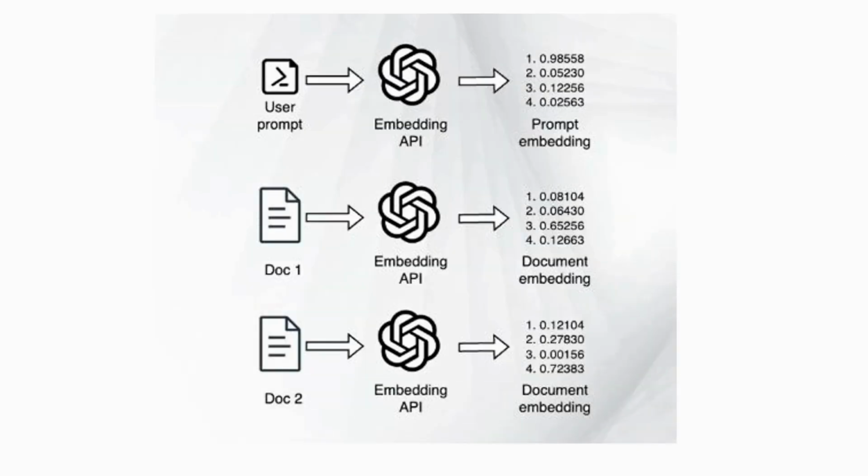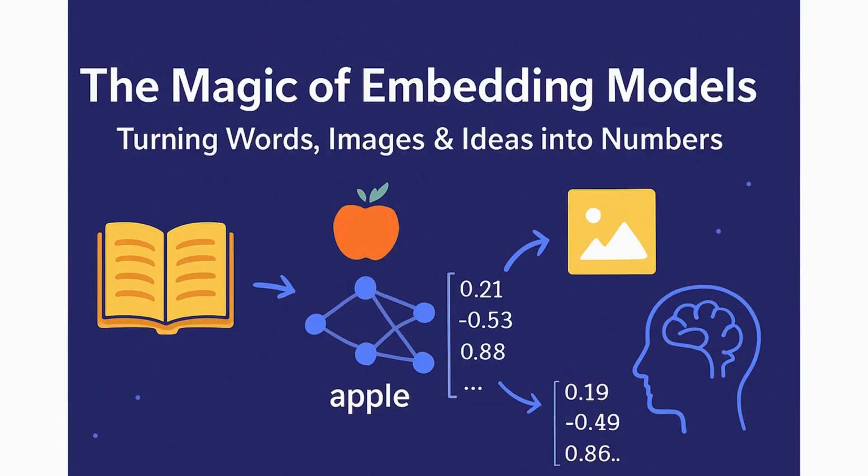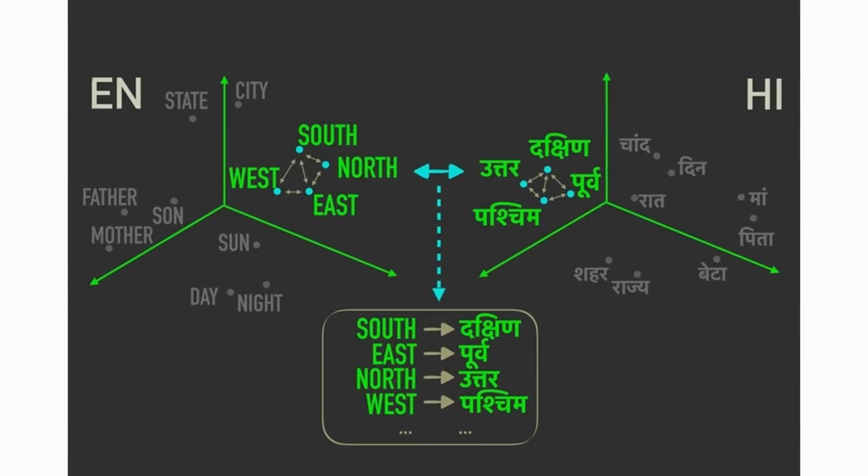When ChatGPT generates text, it uses these embeddings to predict the next most relevant word, one word at a time. That's how full sentences and paragraphs are created. It may look magical, but now you know the secret. Embeddings are what allow AI to understand meaning, context, and similarity in language. That's all for embeddings.